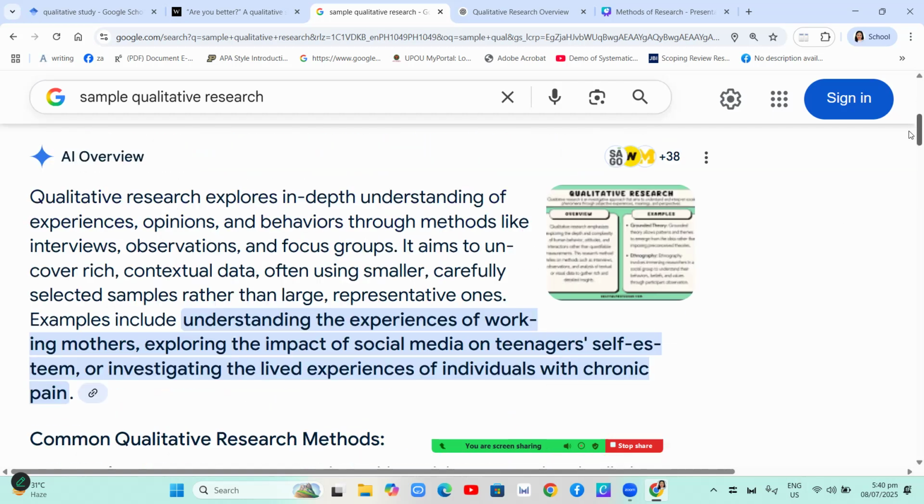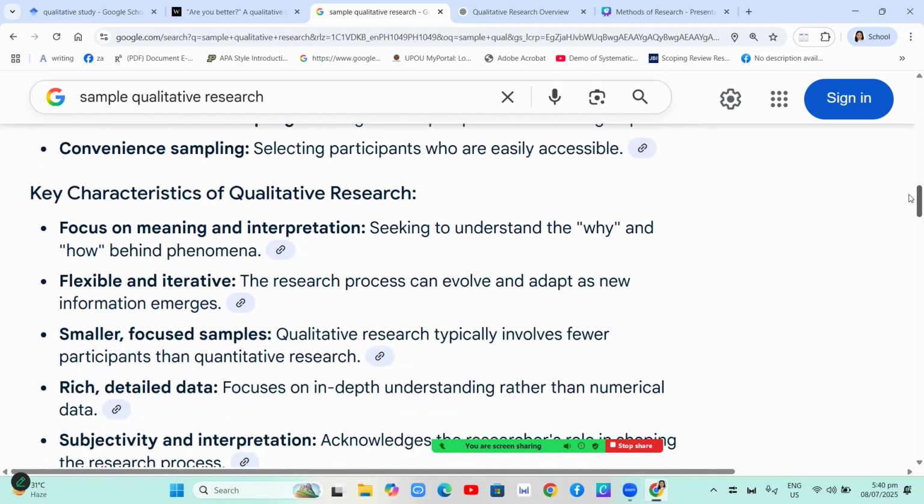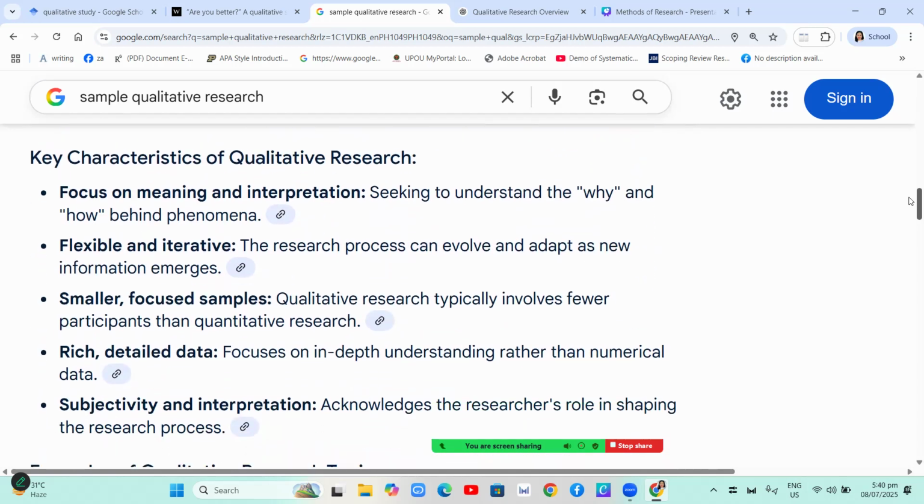So, what are the key characteristics of qualitative research? First, you focus on meaning and interpretation. You will seek to understand the why and the how behind a phenomenon. And it is flexible and iterative. The research process can evolve and adapt as new information emerges. And there are smaller focus samples. Qualitative research typically involves fewer participants than quantitative research.